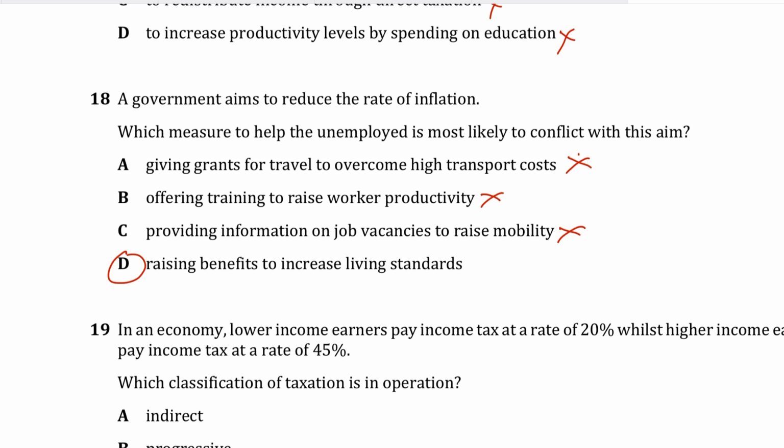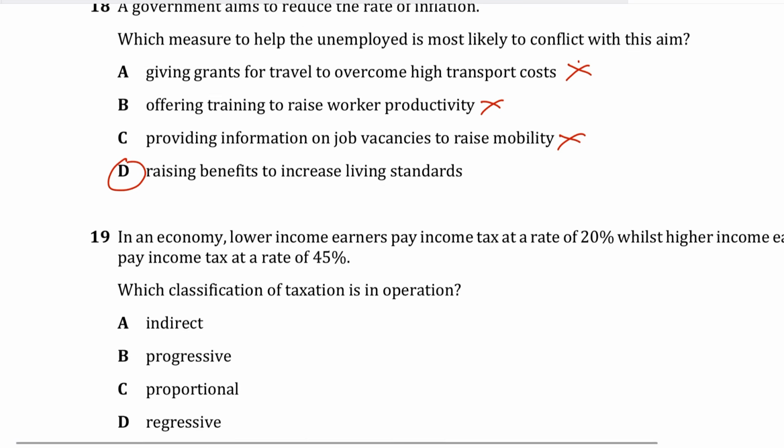D, because if the government raises the benefits, unemployed people will have more income to spend, and this can increase total demand in the economy. So if demand would increase too much, it will increase inflation. So this can conflict with the aim of reducing inflation, right? The measure to help the unemployed would conflict here, because it will just cause inflation.